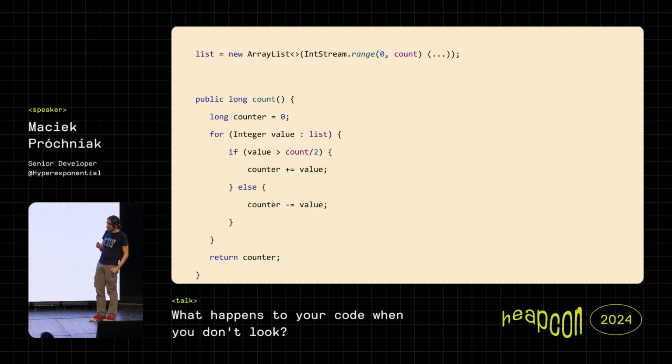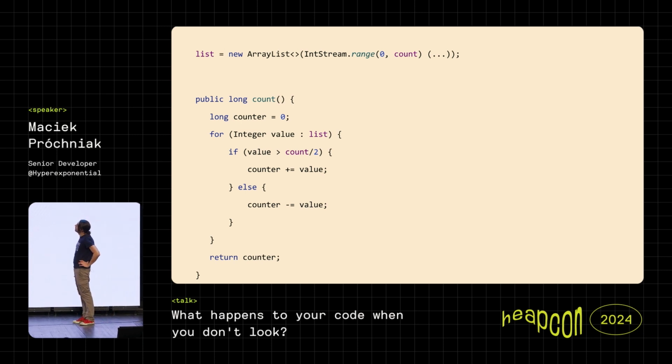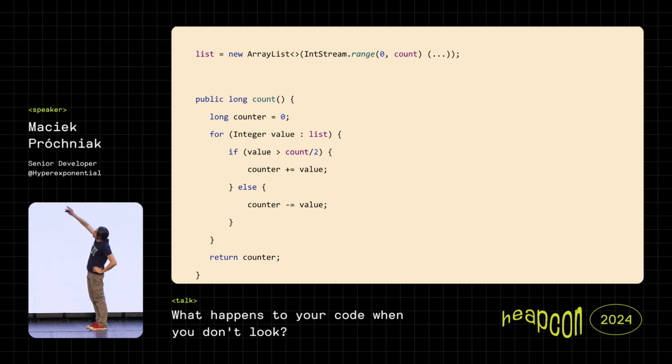And let's look at yet another example of those phenomena. This one, again, we have a long list of integers. Let's not go into the gory details of how we actually create it. And then what we do: we take all the values, and for the first half of it, we subtract the values. For the next half of it, we increase, right? So there's the iteration, and here there's this large if. So this code works.